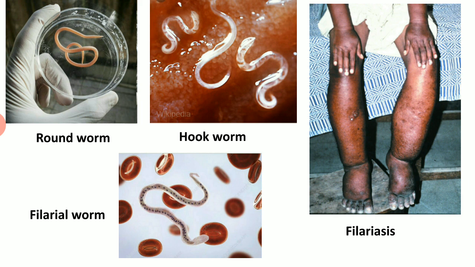Then the second one is hookworm. Hookworm, in Malayalam, is called kokkapuru. Usually it will cause infection in intestinal mucosa, and it has a speciality. It is the only roundworm which directly absorbs blood. That is the hookworm's speciality. Then the third photograph is the filarial worm. The blood picture shows microfilaria. Then the fourth picture is filariasis or elephantiasis, allengil mandurogam.